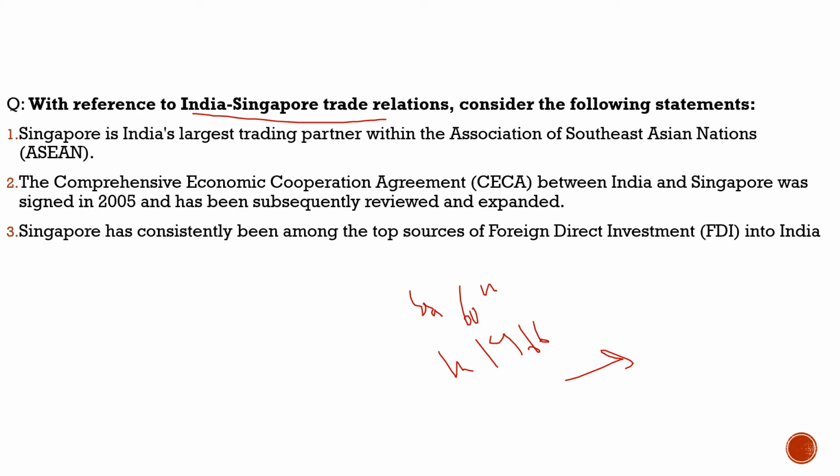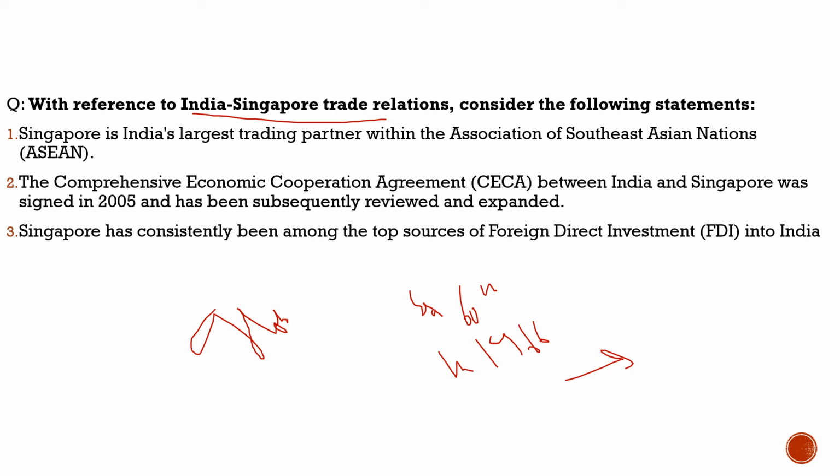We get FDI inflows from Singapore. It is one of the top countries from where we get FDI inflows. And also Singapore is a global leader in semiconductor manufacturing. So right now it is prime time for India to collaborate with Singapore. We can extract much from them.